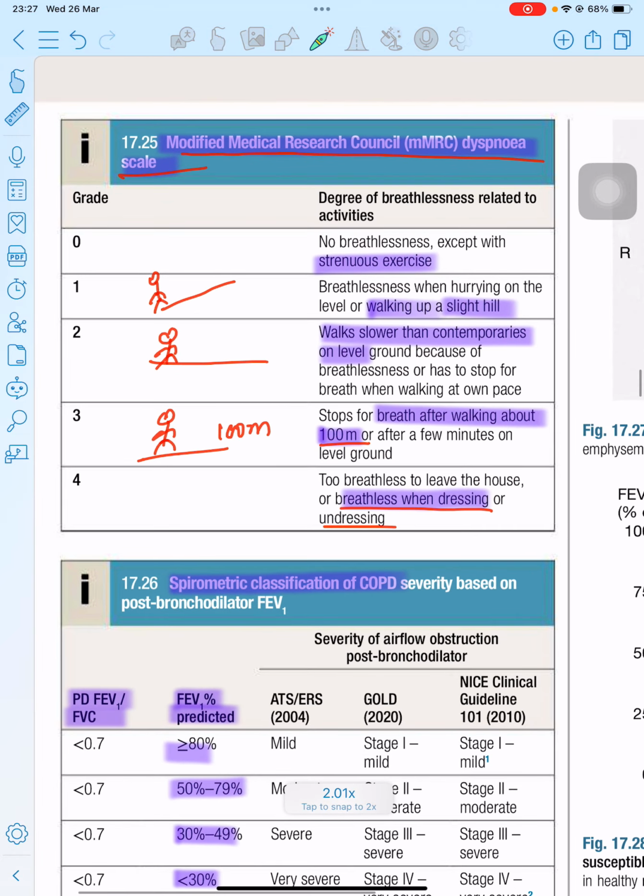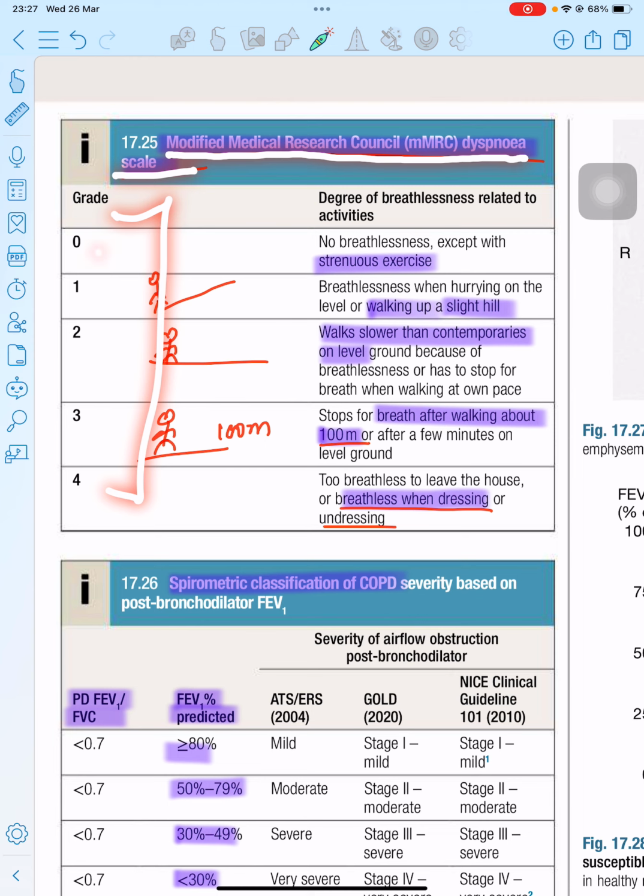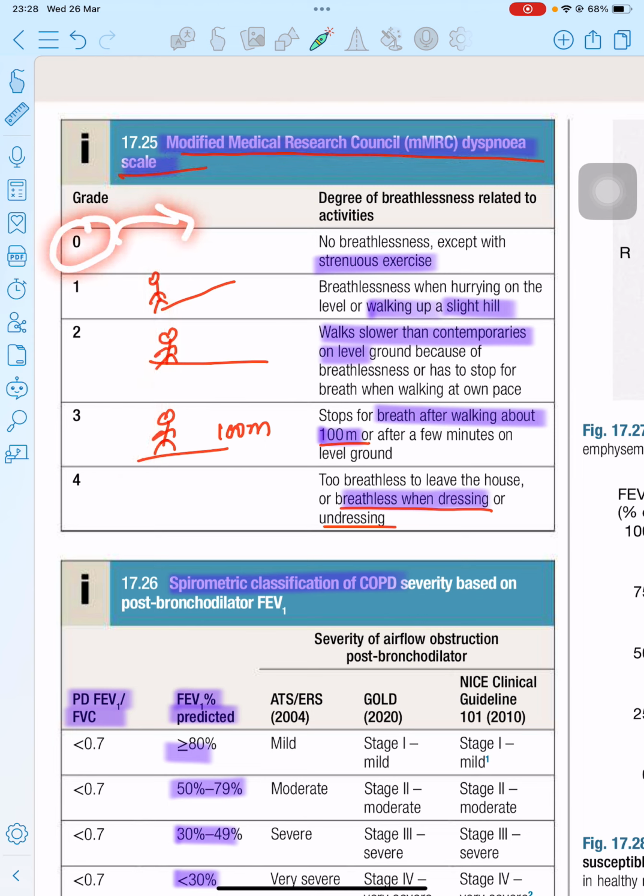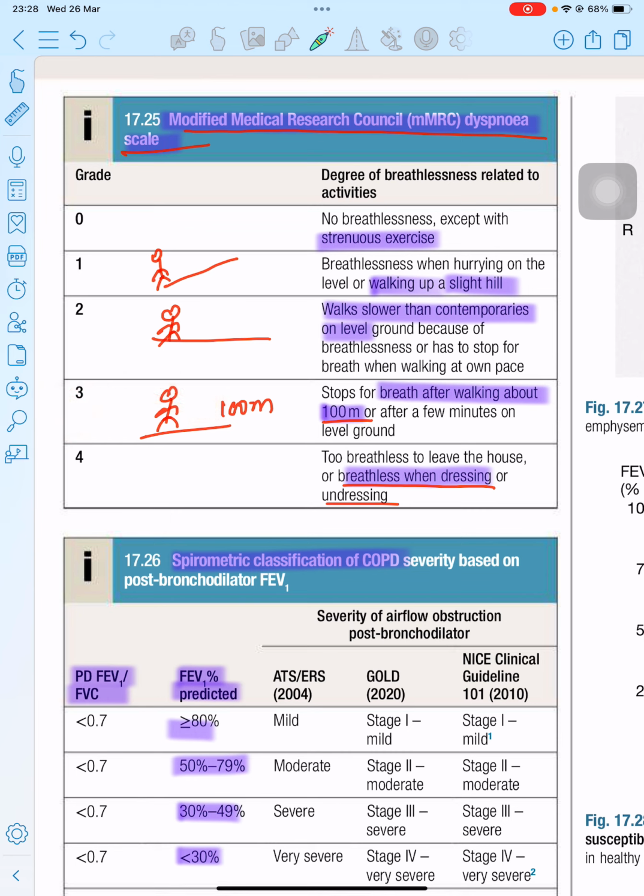And we already discussed the modified Medical Research Council classification for the dyspnea scale. It includes 5 grades, starting from 0 to 4. Grade 0 means dyspnea only on strenuous exertion, and grade 1 means dyspnea while climbing uphill. Grade 2 means dyspnea on walking on level ground with people of the same age group. Grade 3 means feeling dyspnea or difficulty in breathing while walking just 100 meters on level ground. And grade 4 means breathlessness even while undressing or leaving the home.